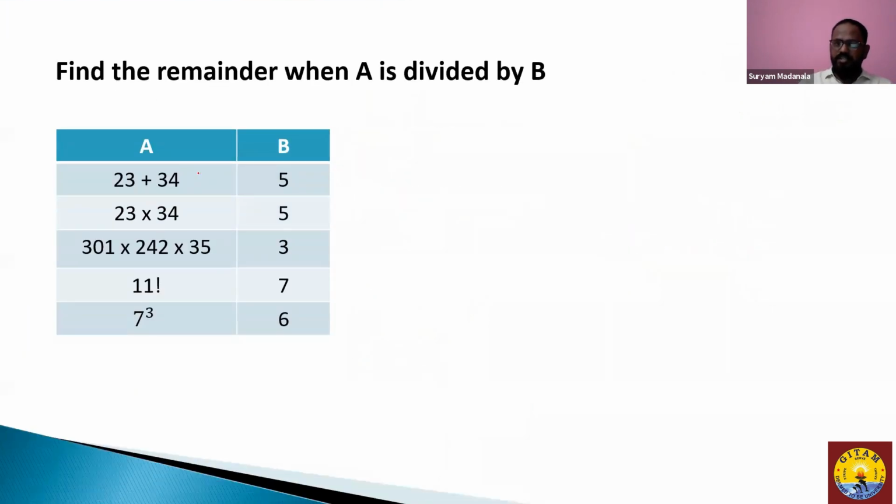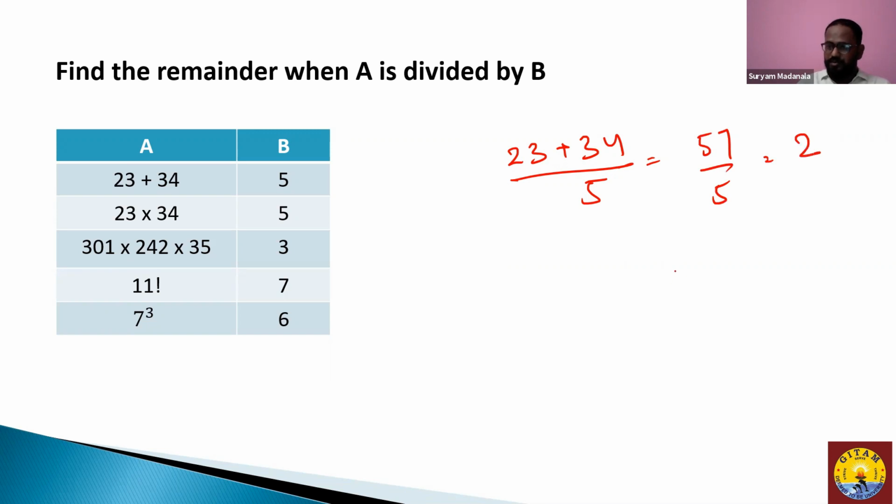Let's ask you questions from here. Now see, they're asking us to divide 23 plus 34 by 5, and the remainder will be. Now you don't need to add up all this and then give the remainder. Like if you add up this 23 plus 34, it makes 57. When divided by 5, it gives the remainder as 2.